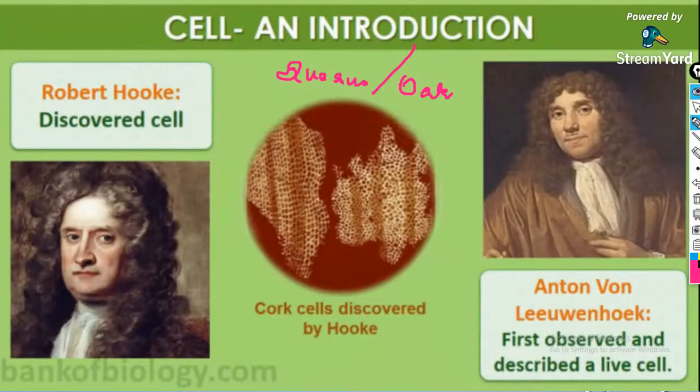So these cork cells were obtained from the oak tree, also known as Quercus.